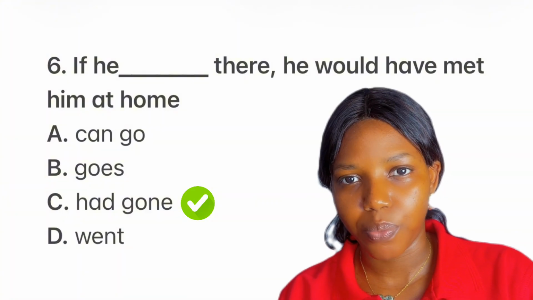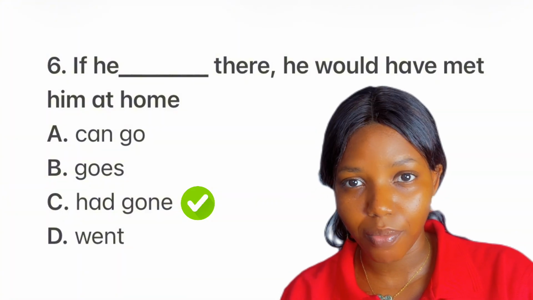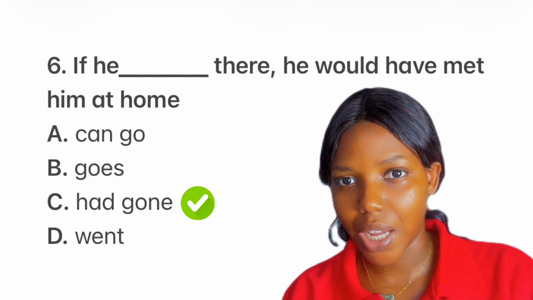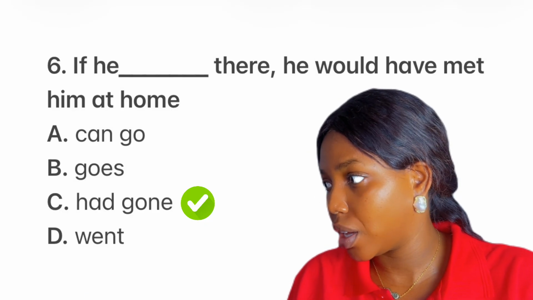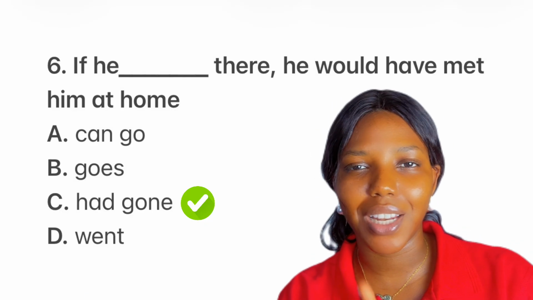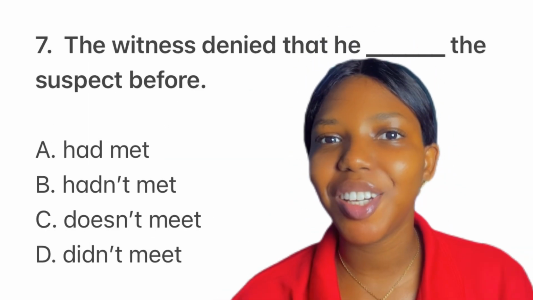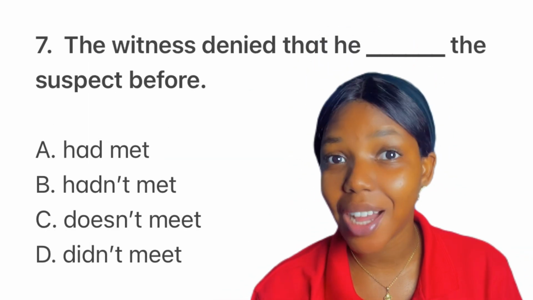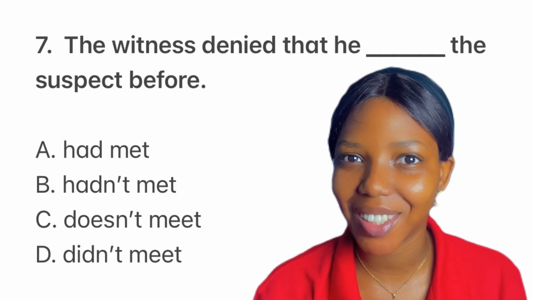Now the structure is simple. So let me give you more examples. If I had studied harder, I would have passed. If I had left home earlier, I would have seen him. So if I had gone there, I would have met him at home. So final answer is option C. Here is another question under reported speech, but now you have 5 seconds to give me an answer, okay?